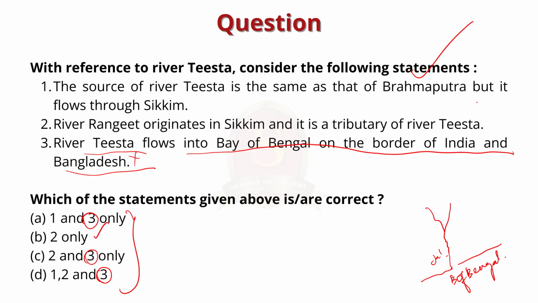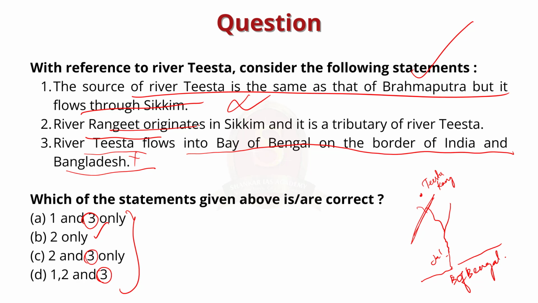Now let us check the other statements as well. The first statement says the source of River Teesta is the same as that of Brahmaputra, but it flows through Sikkim. First statement is not correct. Teesta River originates from the Pahunri or the Teesta Kangse glacier and flows southwards through the Sikkim Himalayas. Here it joins the Rangpo River and forms a border between Sikkim and West Bengal up to Teesta Bazaar. Just before the Teesta Bridge, where the roads from Kalimpong and Darjeeling join, the river is met by its main tributary, the Rangit River. Okay, so this means that the first statement is incorrect and the second statement is correct.